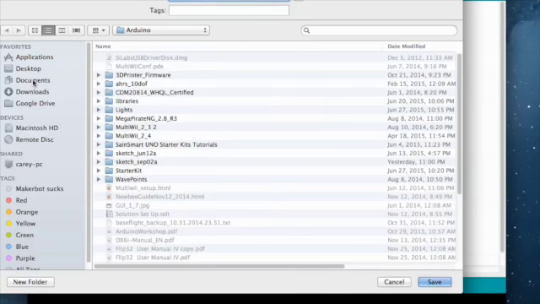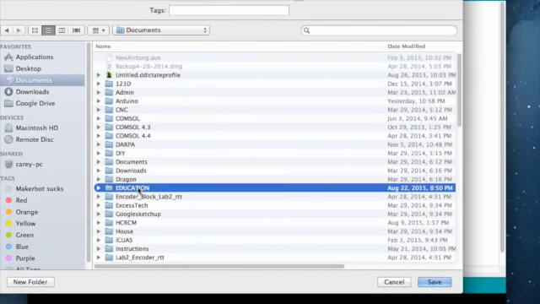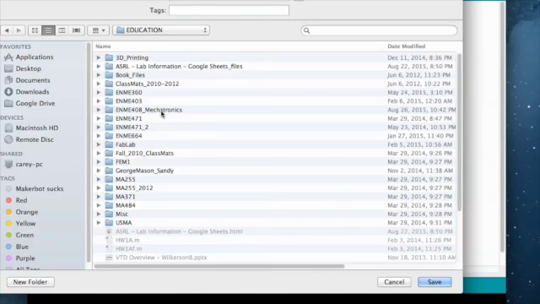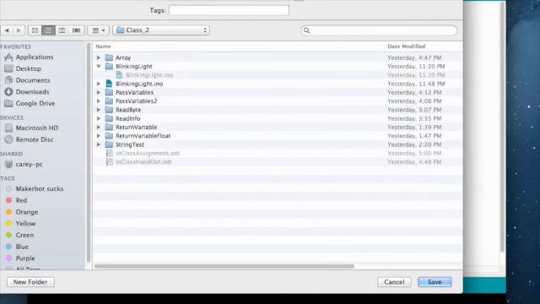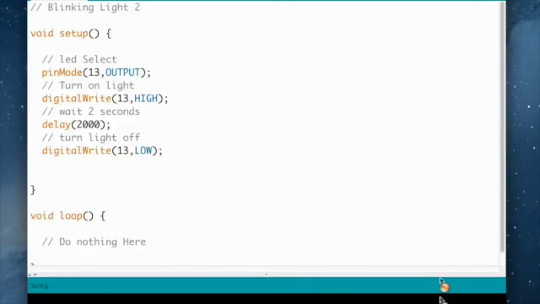And we'll go in here, and we'll call this mechatronics classes from tonight's class, and we'll call this blinking light 2. And got that. We're going to go ahead and load it, and sure enough, turns the light on, turns it off after 2 seconds. So that's all well and good.